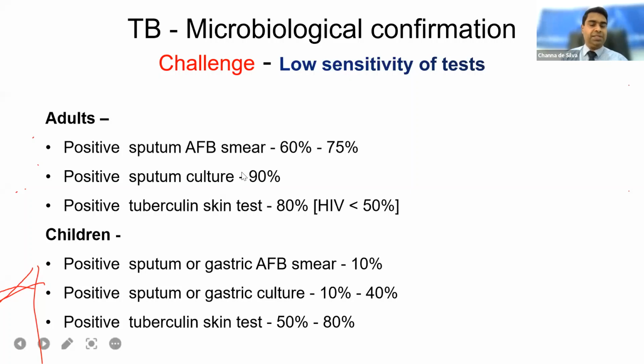And the cultures, sputum culture, is positive 90% of the time in adults. But again, in children it is positive in less than 50% of instances. So you can see the difference in the sensitivity of these tests, the confirmatory diagnosis of TB in children in comparison to the adult population.